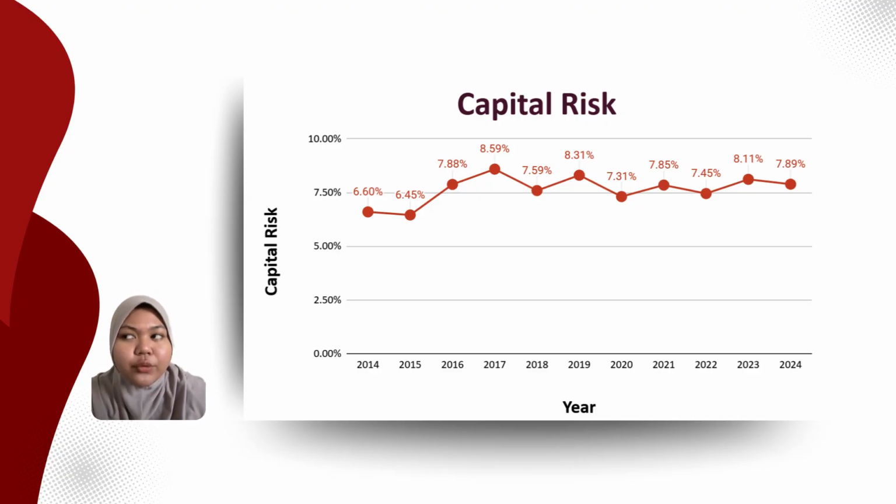Even during the global uncertainty of 2020, our risk stayed controlled at 7.31%, and we closed out 2024 at a strong 7.89%. This steady performance demonstrates that BIMB is maintaining a healthy capital ratio, ensuring we remain a stable, fully focused Islamic bank capable of supporting new financing requests while keeping our depositors' funds secure.